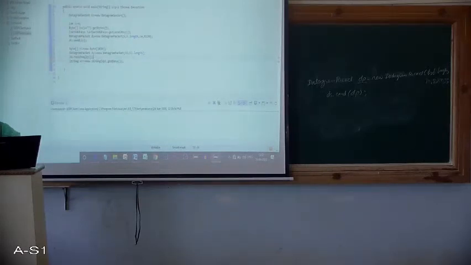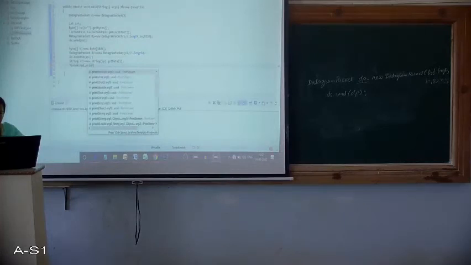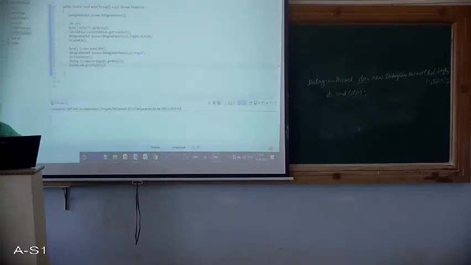Here we have to print this now. The result should be printed on the console, right? Doing that is very simple. System.out.println. What do we have to print? str. Correct? So terminate this with a semicolon.